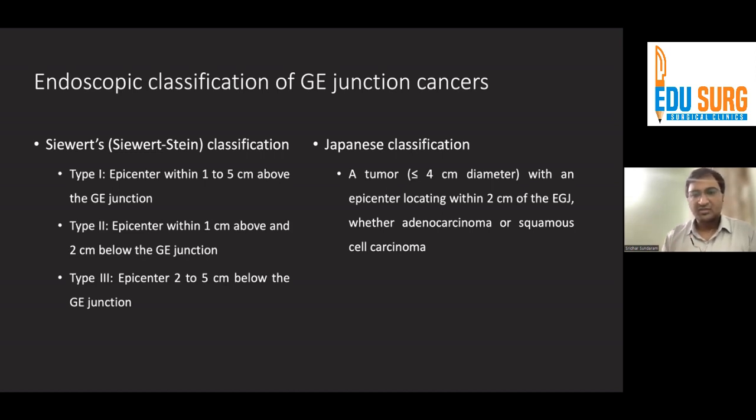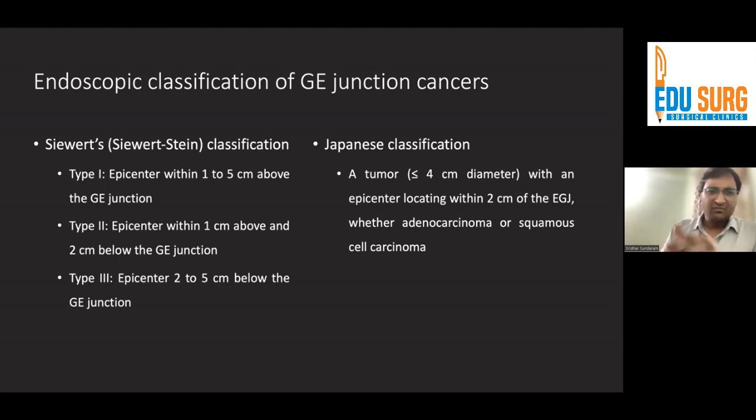Again, there is the Japanese classification or the Nishi classification, wherein a tumor less than 4 centimeter in diameter with an epicenter located within 2 centimeter of the EGJ is considered as a GE junction tumor. Again, the Japanese criteria are a little more stringent. So the Siewert classification gives us more leeway to classify more tumors as GE junction tumors.